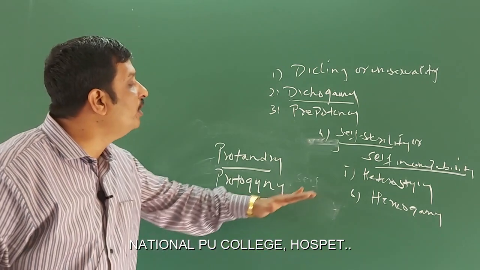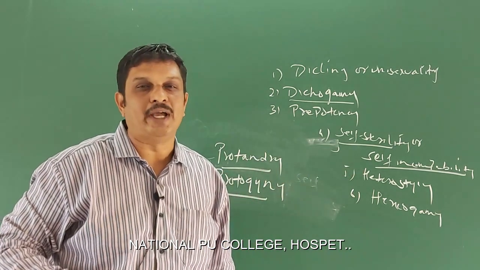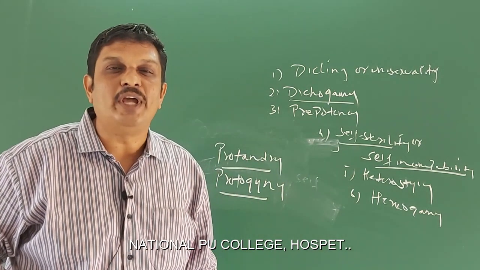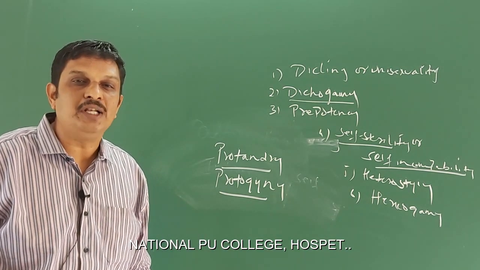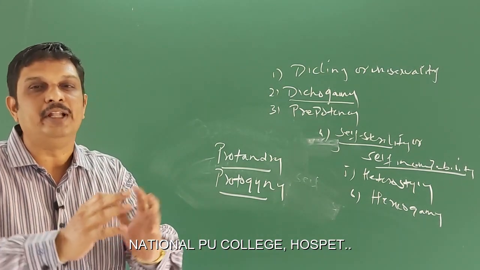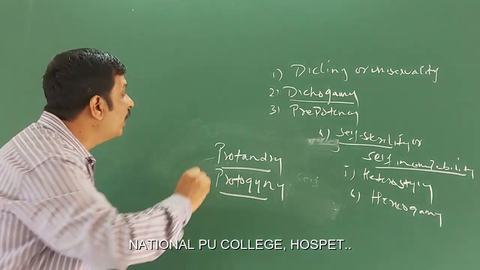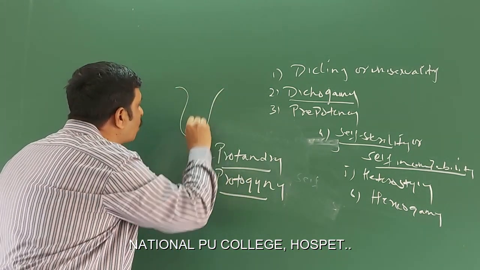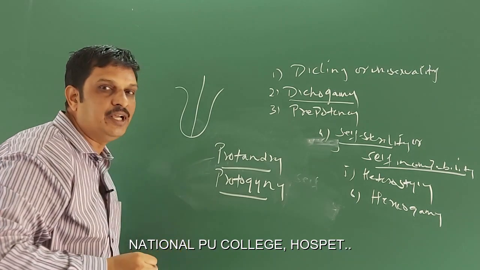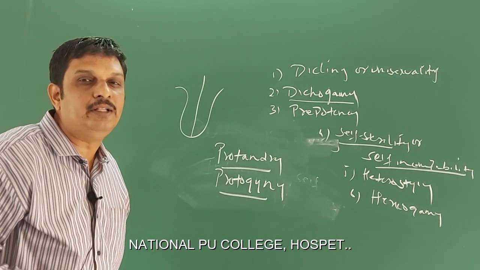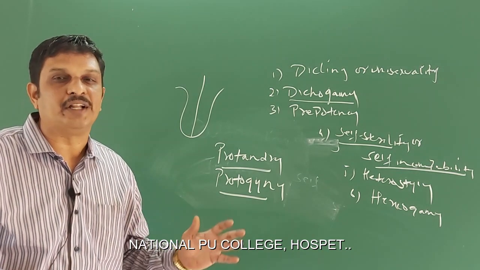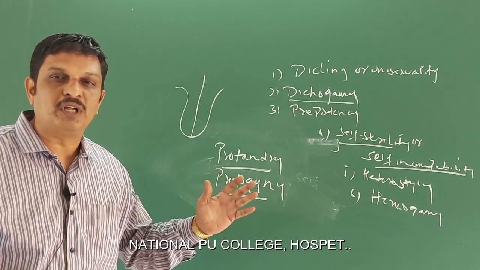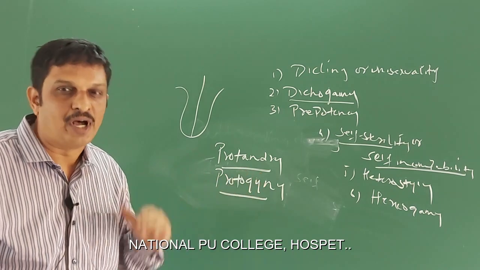Then what do you mean by heterostyly? Heterostyly is the condition where the bisexual flowers contain two or more styles and stamens differing in their lengths. As a result of this, the pollen grains cannot reach the stigma. Well-known examples are the jasmine, primrose and so on.